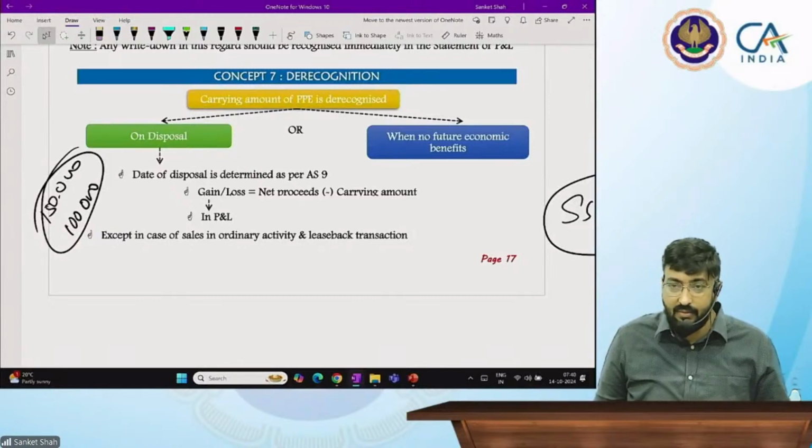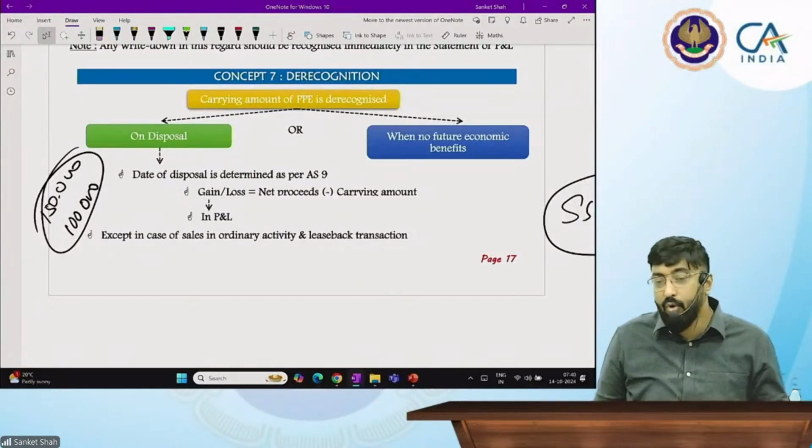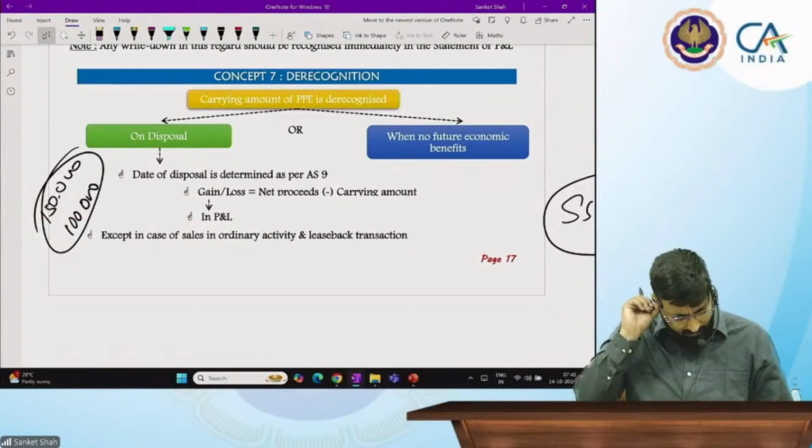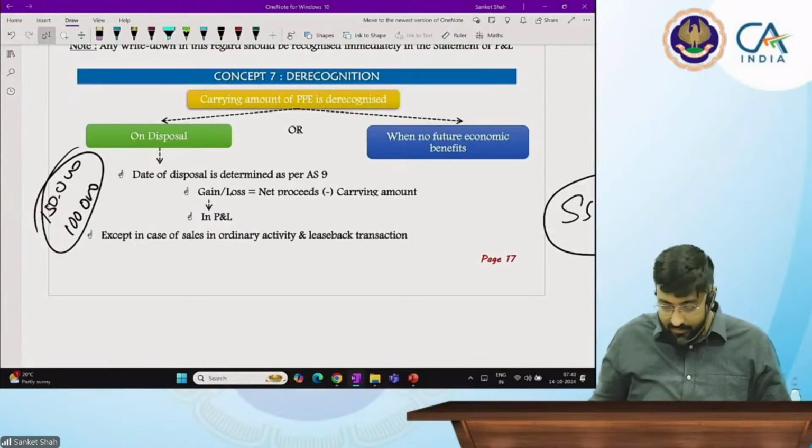But if you are using the production units method, then it will be zero, no? Okay. If you are using the production units method. But in the straight line method, when it is available for use, depreciation starts.